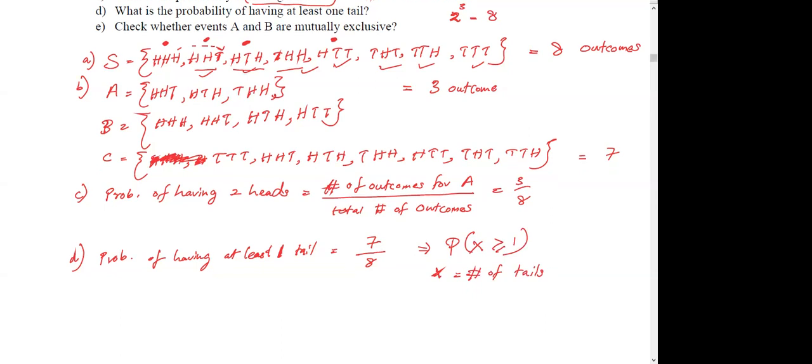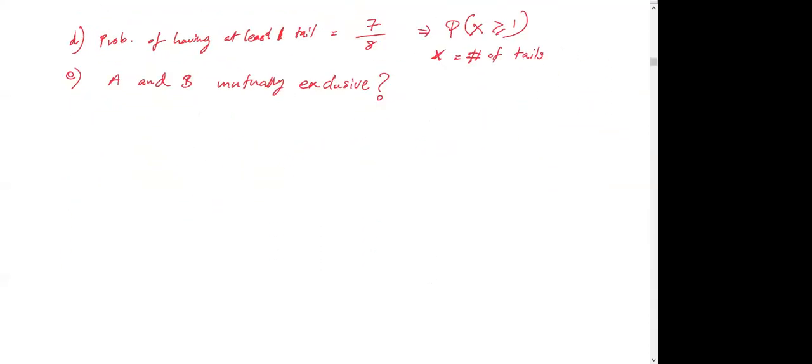Part E is to check whether events A and B are mutually exclusive. Are they mutually exclusive? If they are mutually exclusive, what happens?